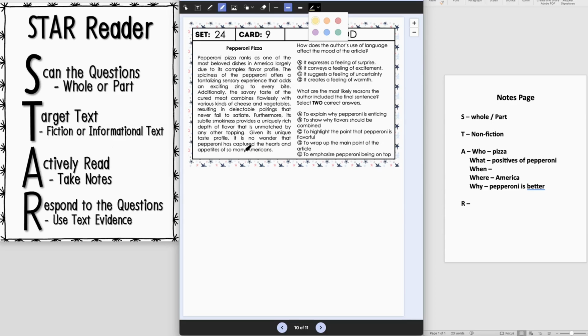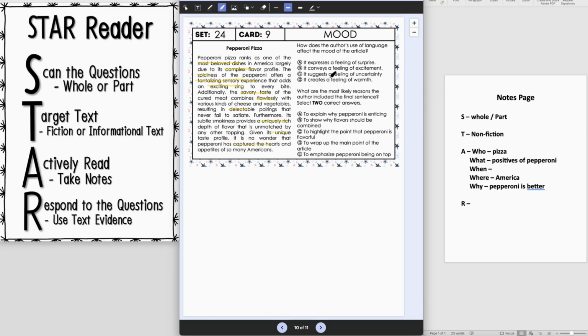So again, I'm going to scan through and look for kind of like feeling words. So we've got most beloved dish, complex flavor, spiciness, tantalizing experience, exciting zing, savory taste, flawless, delectable, unique, rich depth of flavor, unique profile, capturing the hearts.